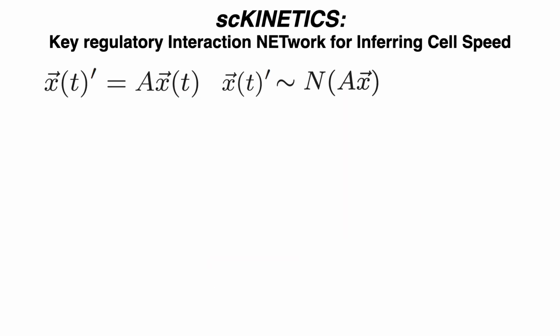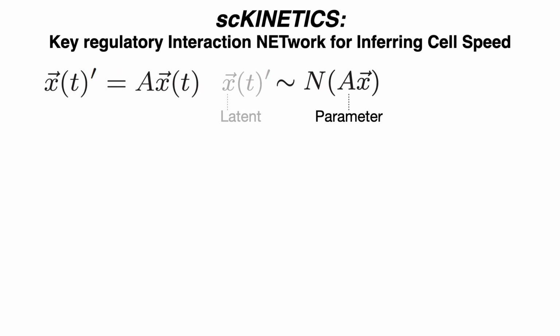And so how do we accomplish this inference problem? As a first step, we adopt a probabilistic formulation where now the velocities are modeled as a normal distribution centered at this matrix product, similar to what you would do in a linear regression problem. Also, as in linear regression, we have this unknown parameter A, which we need to infer. But unlike in the case of regression, our dependent variables are also latent.